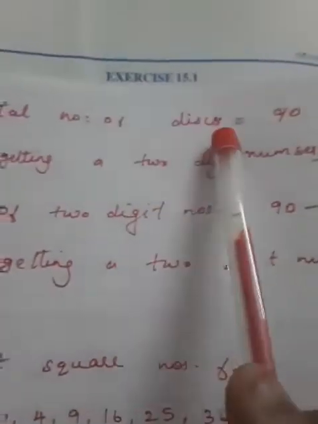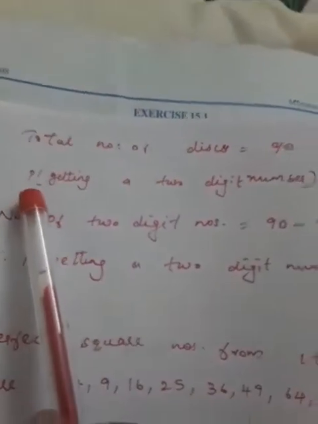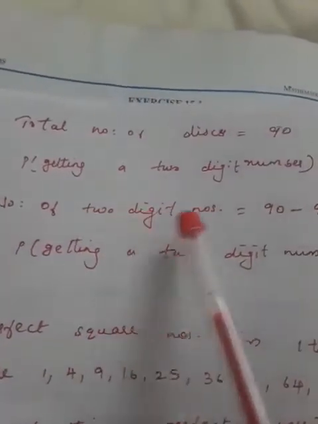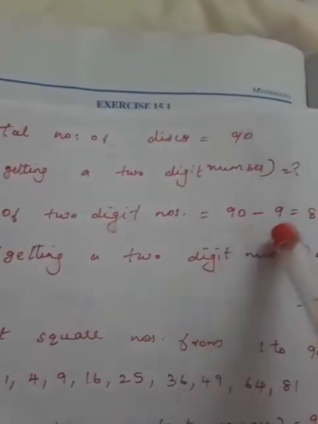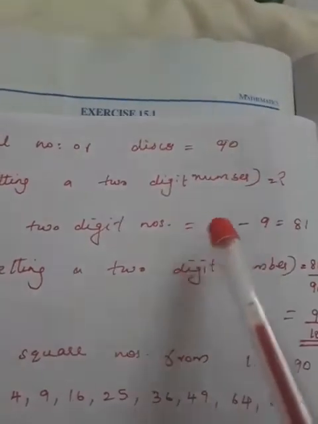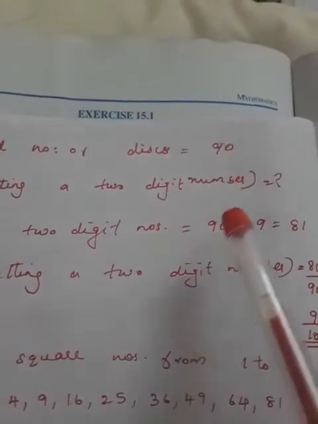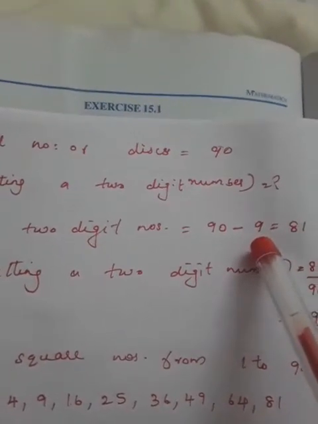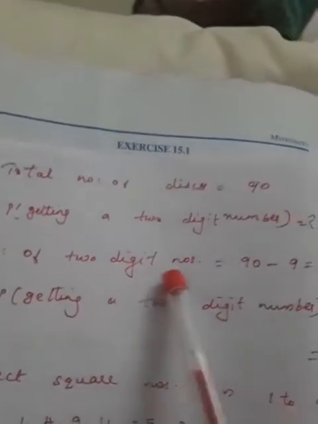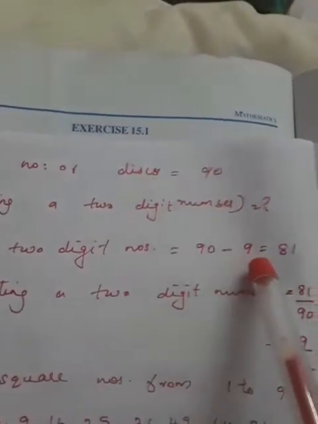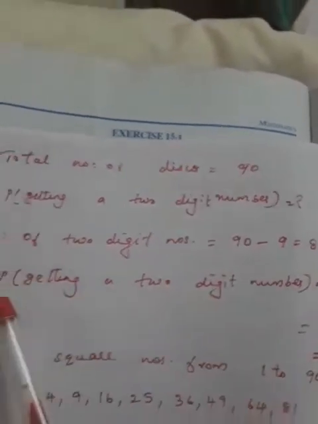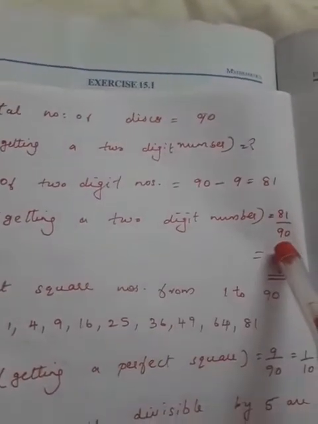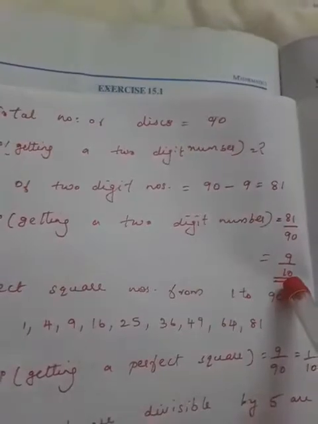So here the total number of discs is 90. Probability of getting a two-digit number, that is the first question. Number of two-digit numbers is equal to 90 minus 9. That means numbers 1 to 90 are there. 1 to 9 are single digit. Remaining are two-digit. So the number of two-digit numbers equals 90 minus 9, that is 81. Therefore, the probability of getting a two-digit number equals 81 by 90, that is 9 by 10.